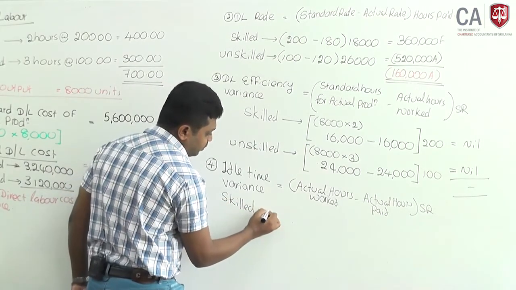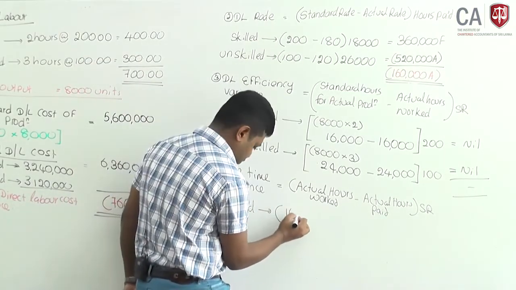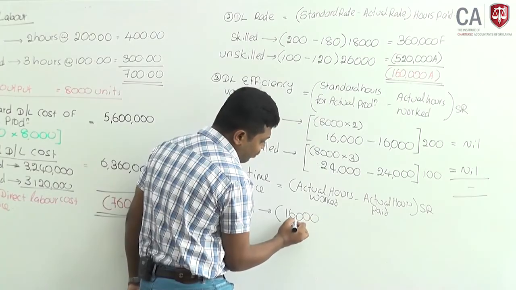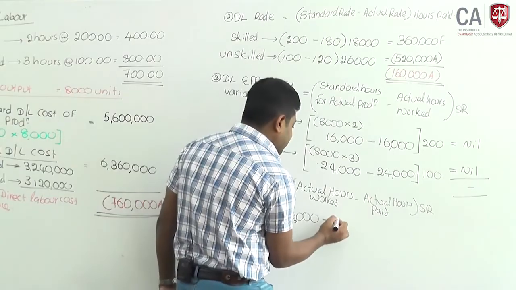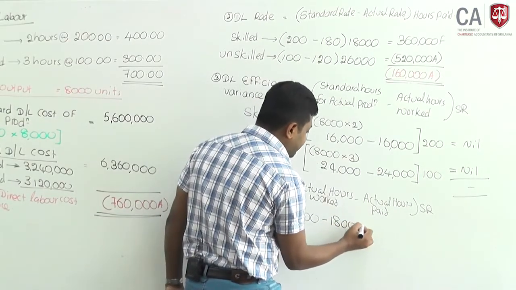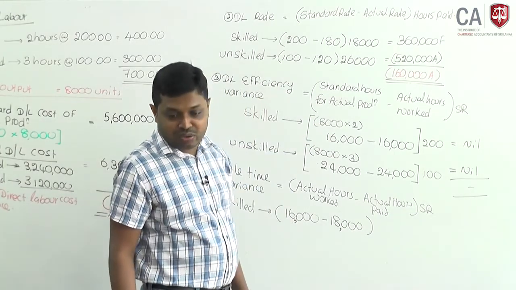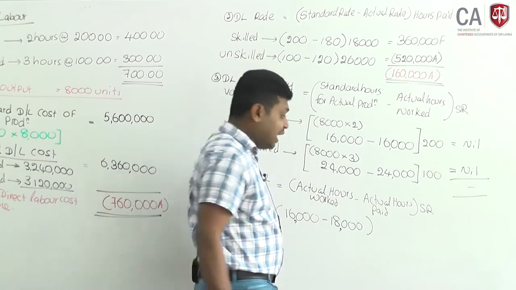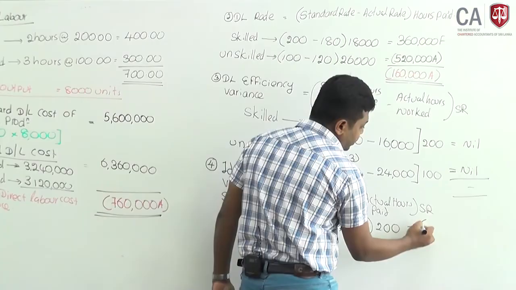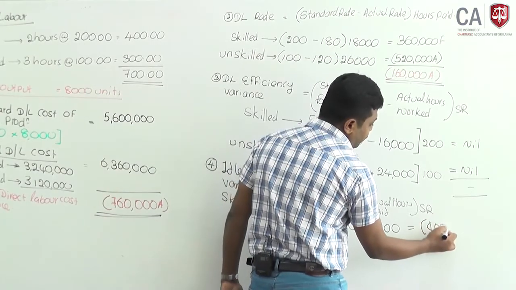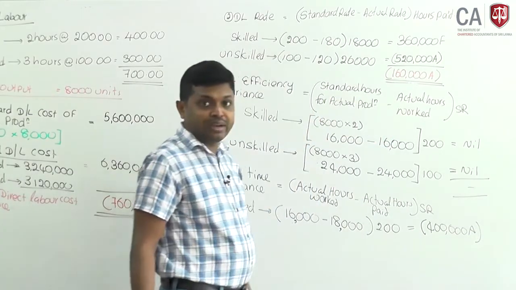Actual hours worked only 16,000, but they have to be paid for 18,000 hours. That means 2,000 hours they are idle. But we have to incur a cost. Cost is 200 rupees per hour. It will be an adverse variance of 400,000.